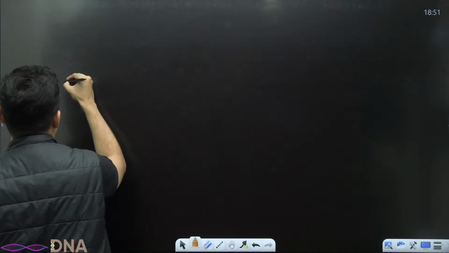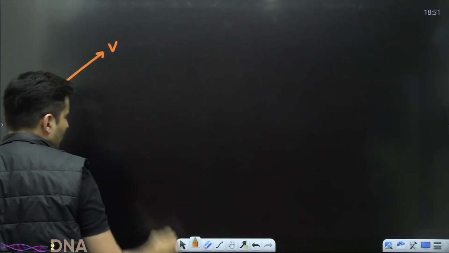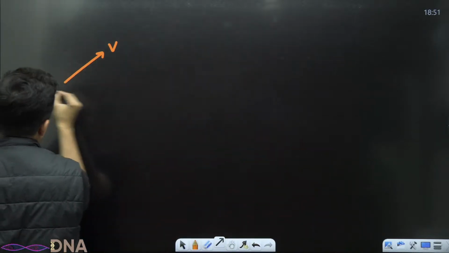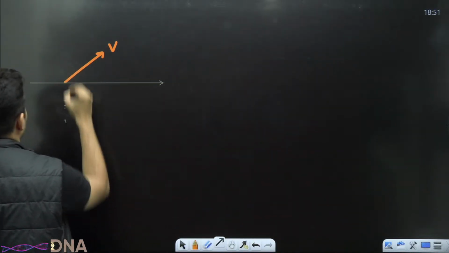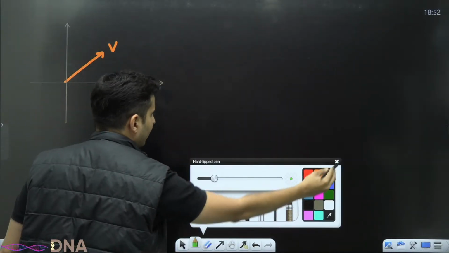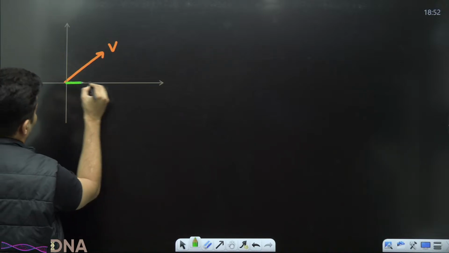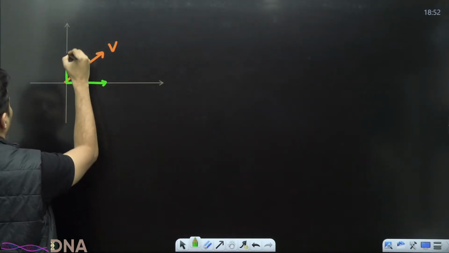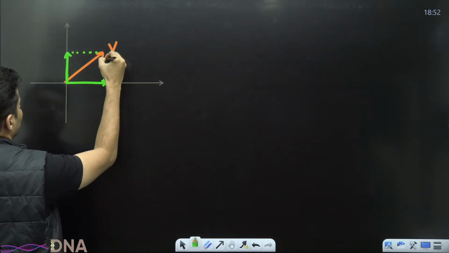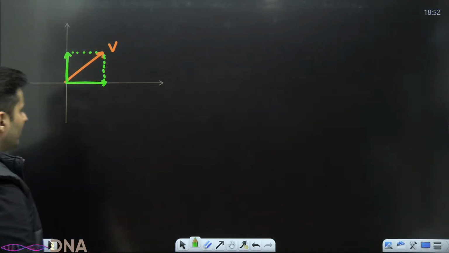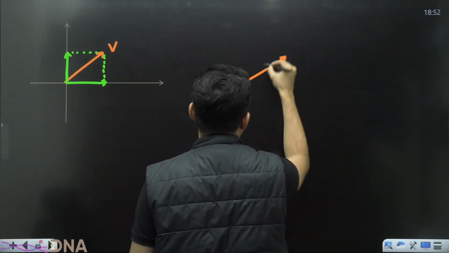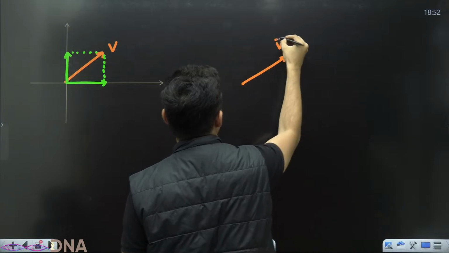Imagine I take a vector like this, and I know that this is my x-axis, this is my y-axis, and if I split the vector along the x direction and along the y direction, you can use the parallelogram law also to split it. This is our vector v.